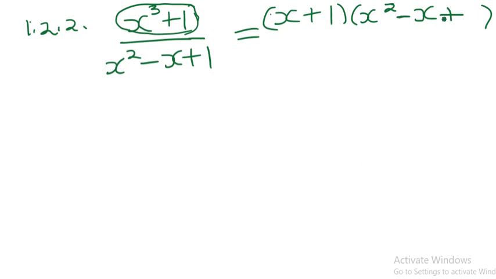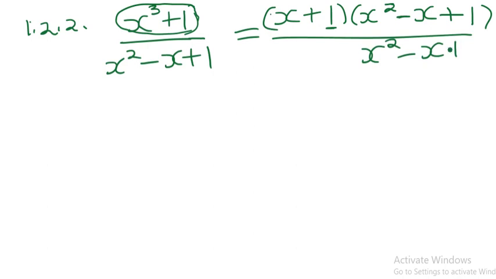If you don't know how to factorize this one, I suggest that you browse our videos where we are factorizing the difference and the sum of 2 cubes. Okay, so now to get the last term, we square this one, so that will be 1, and then all of this is over x squared minus x plus 1.